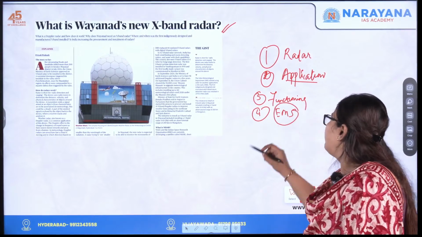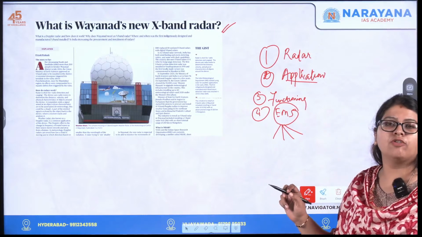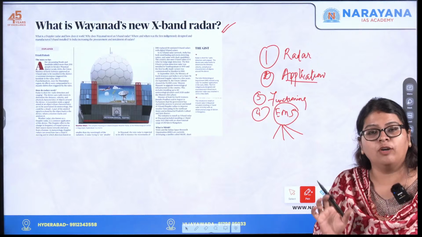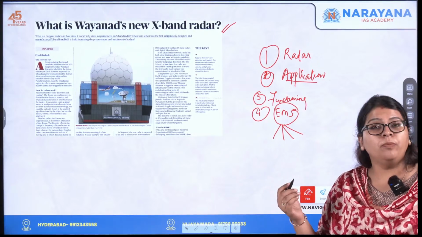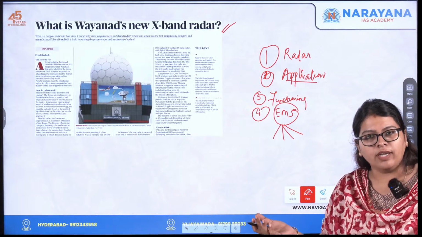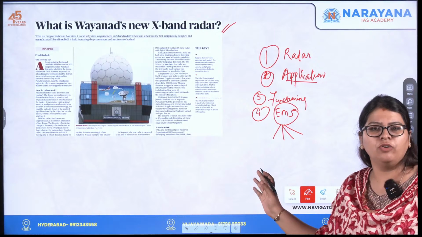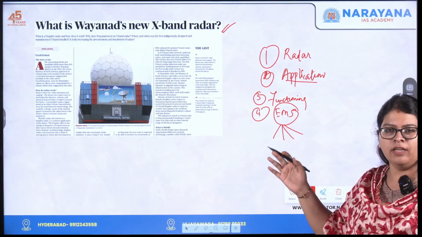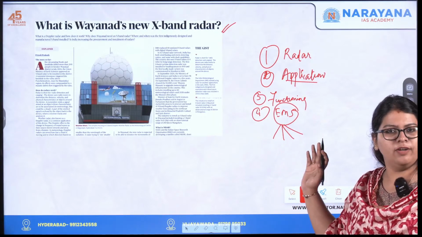And in this electromagnetic spectrum, what are the different types of electromagnetic radiations? What do you mean by the term wavelength? What do you mean by the term frequency? Okay, so what do you mean by Doppler effect? Okay, so how do the frequency and the wavelength change with respect to the Doppler effect? All this actually looks very confusing, but as we move through this article, you will get your concepts cleared one by one, okay?